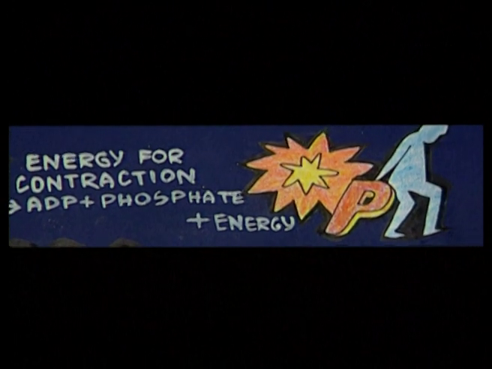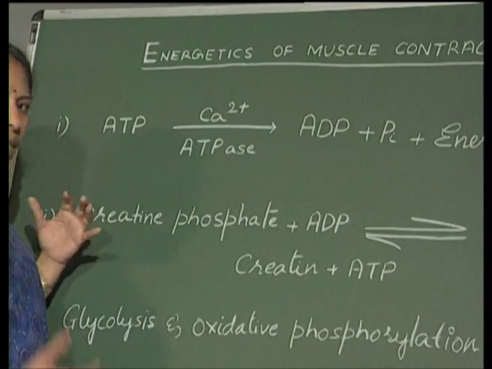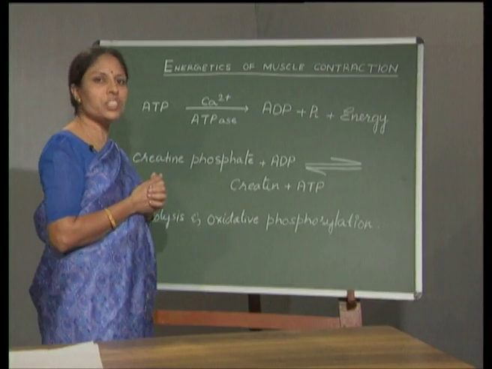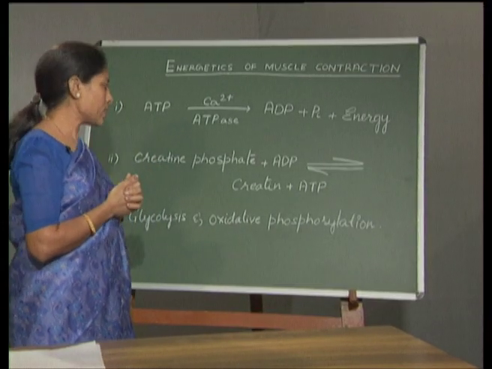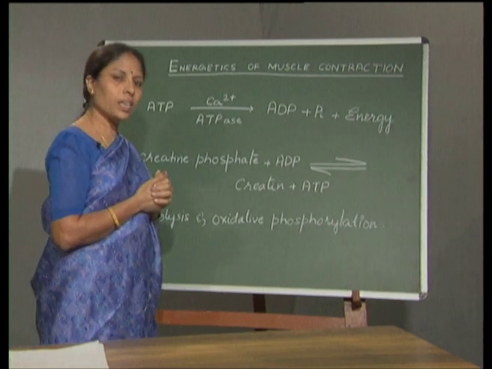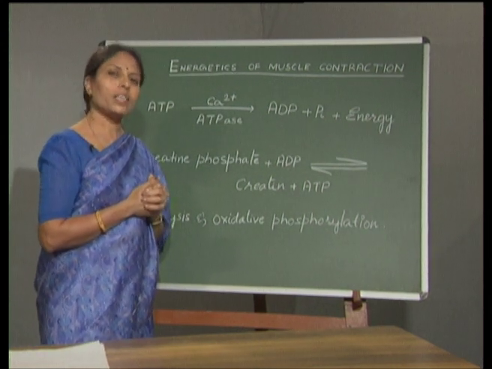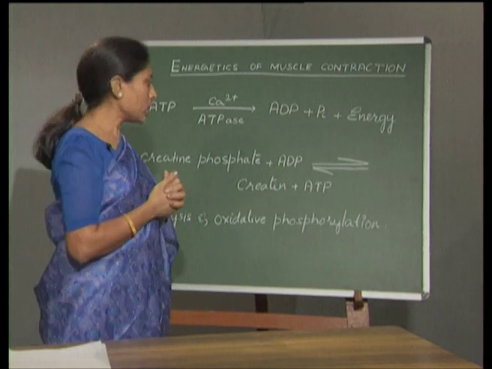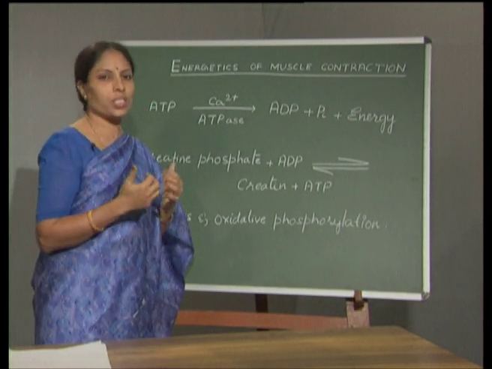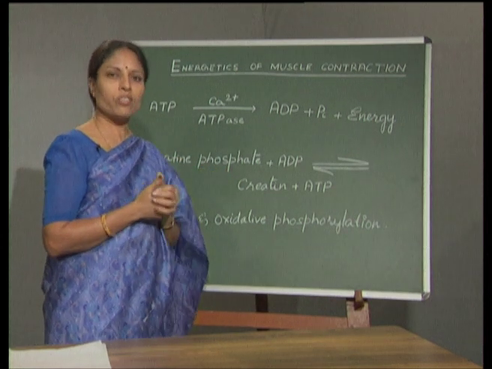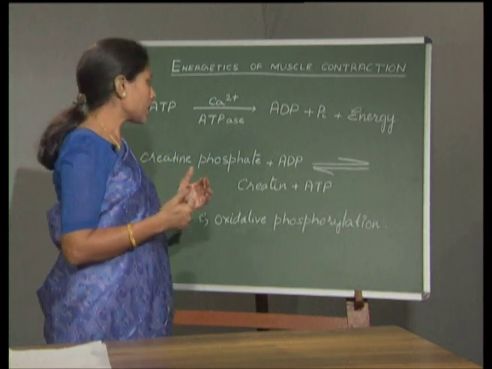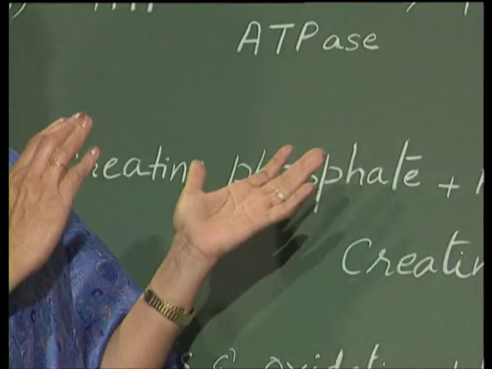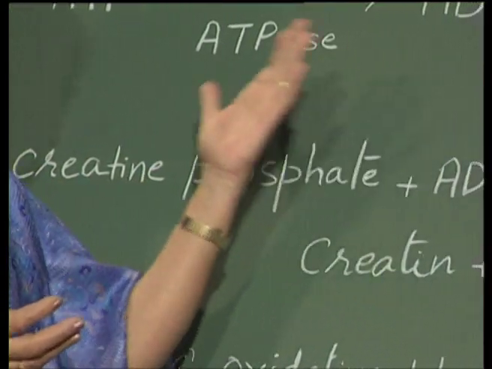Now, in case of the muscle, the immediate ATP is generated by energy rich compounds such as creatine phosphate in case of the vertebrates and arginine phosphate in case of the invertebrates. These energy rich phosphates are known as the phosphagens. This creatine phosphate, in fact, rephosphorylates ADP into ATP.